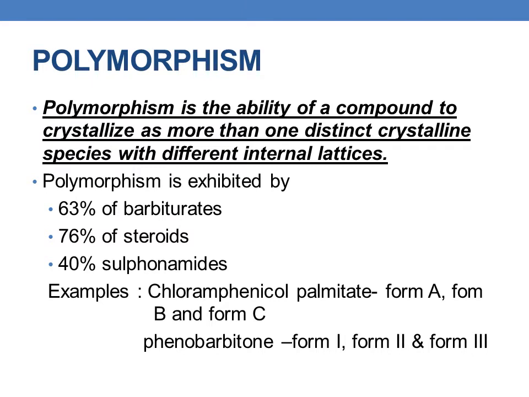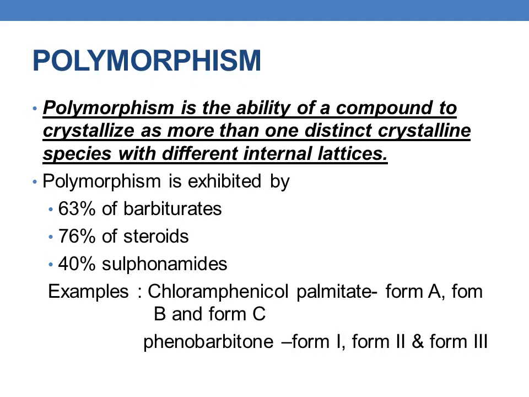So what is polymorphism? Polymorphism is the ability of a compound to crystallize as more than one distinct crystalline species with different internal lattices or structure. An ability of a compound to crystallize in more than one form is called polymorphism.